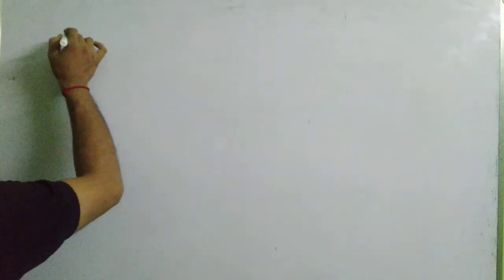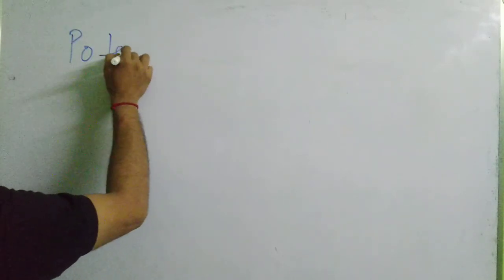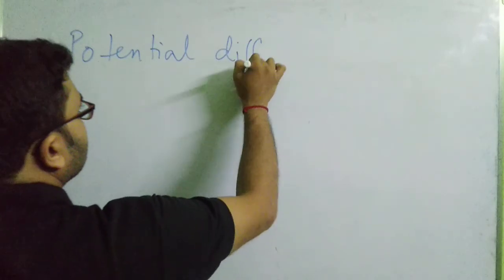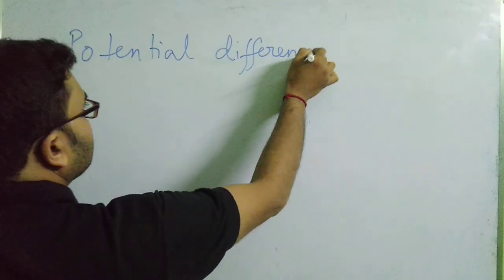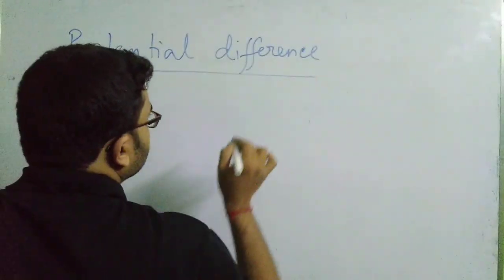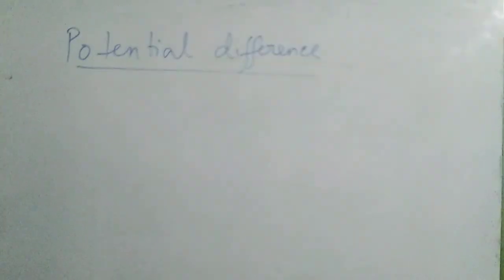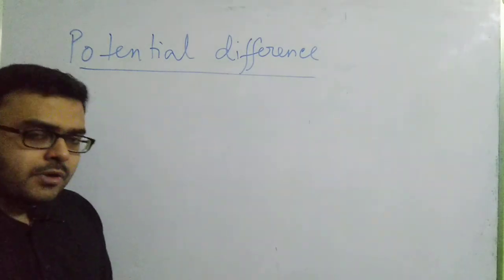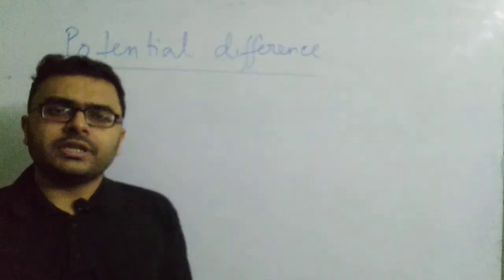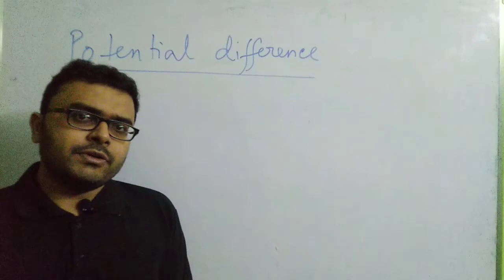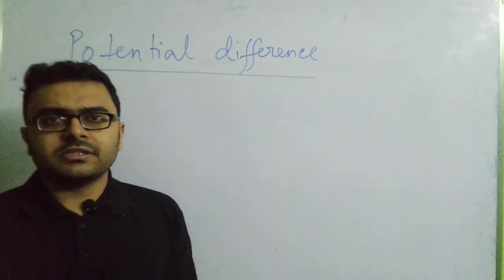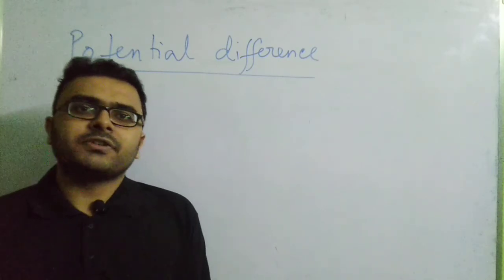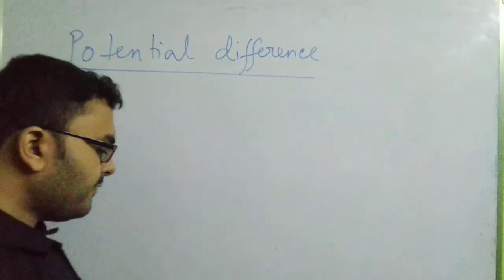we have been discussing potential and potential difference. As in the previous class, I discussed that when you are talking of potential difference, by definition, what do you mean? It means the amount of work that you are doing in moving a unit positive test charge from one point to another point can be regarded as the potential difference between 2 points. So just a brief recapitulation.